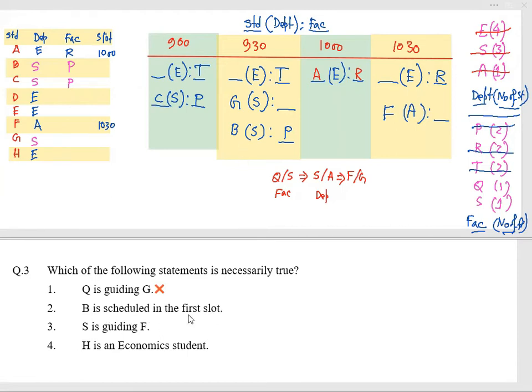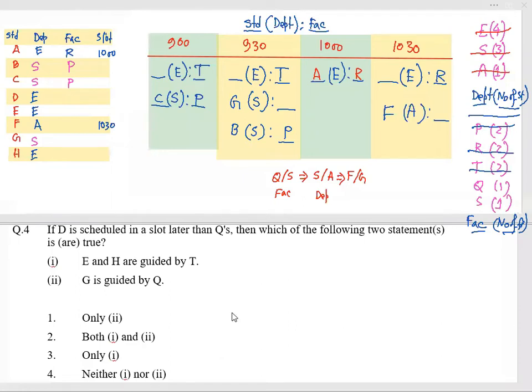B is in the second slot, so it is necessarily false. S is guiding F. Again, this is not in full information, so it is wrong. So our answer would definitely be option 4. Let's check. H is an economic student, so we have already seen, so it is necessarily true. Answer would be option 4 in this case.